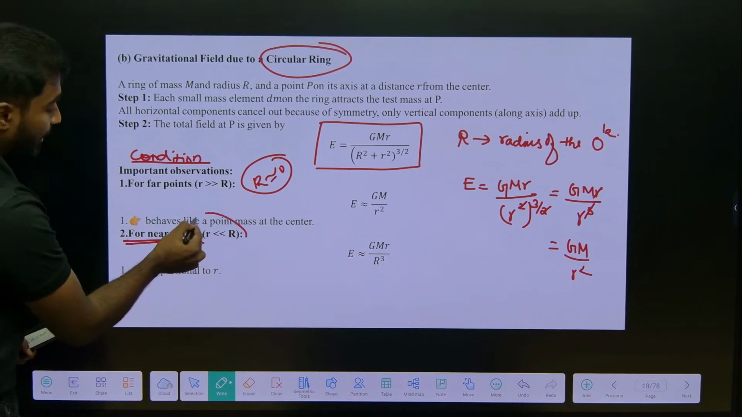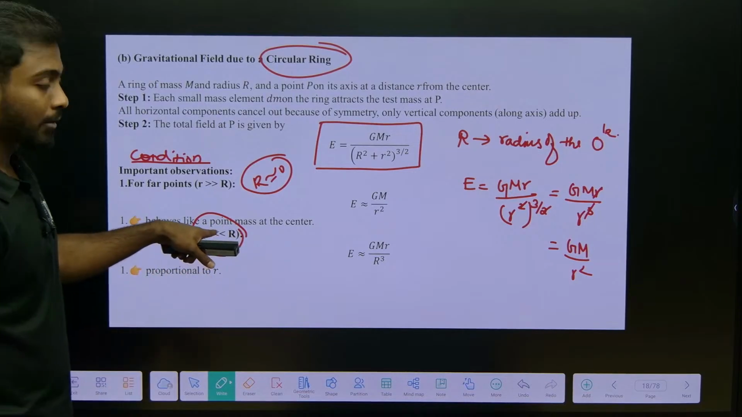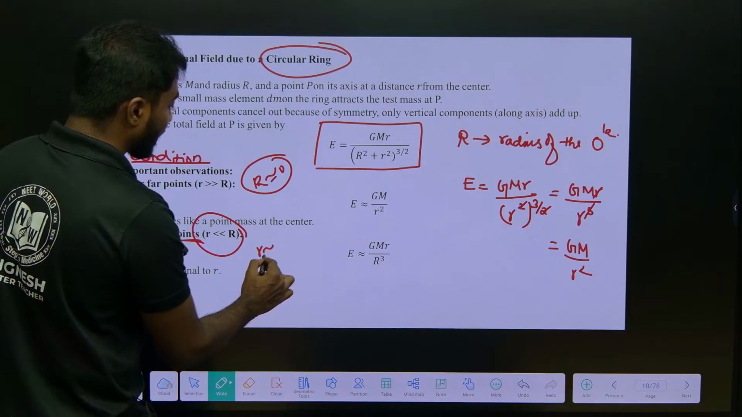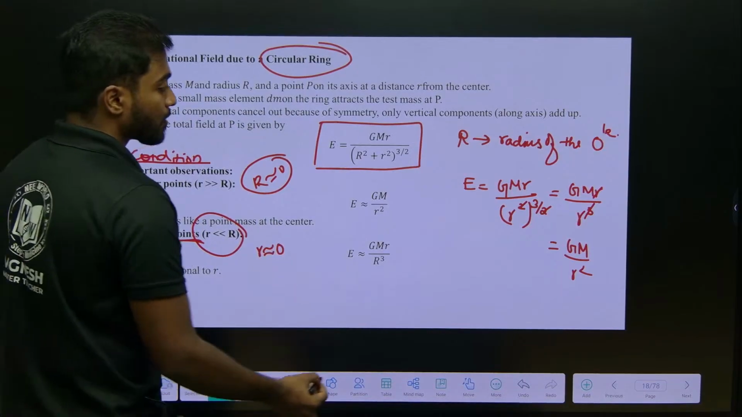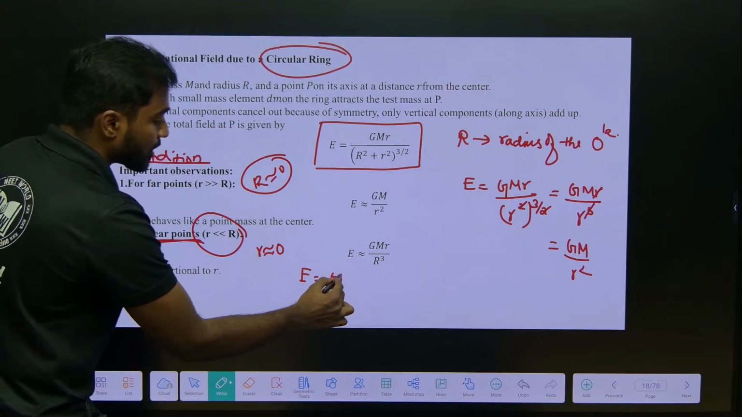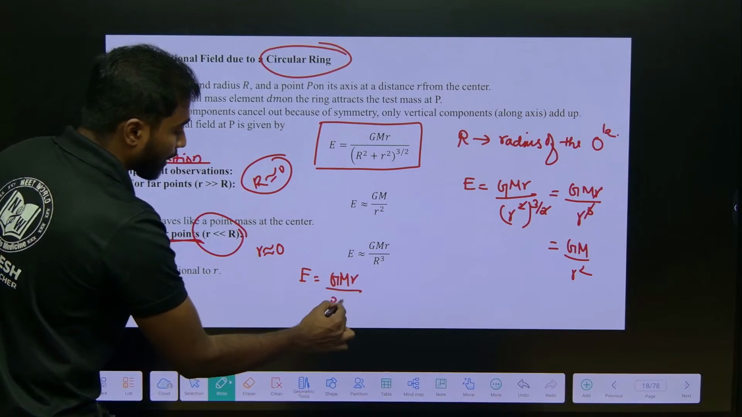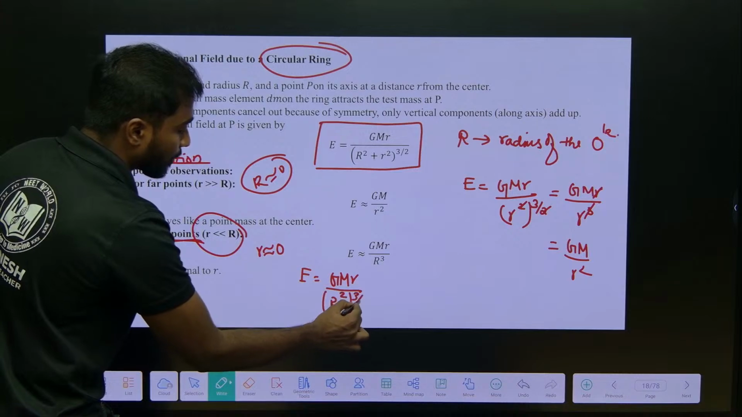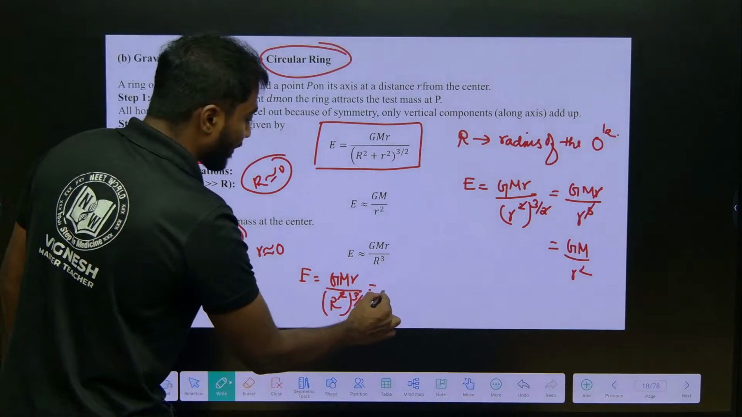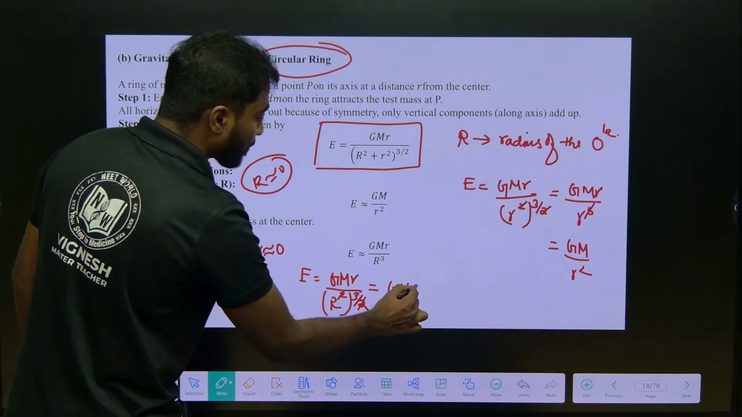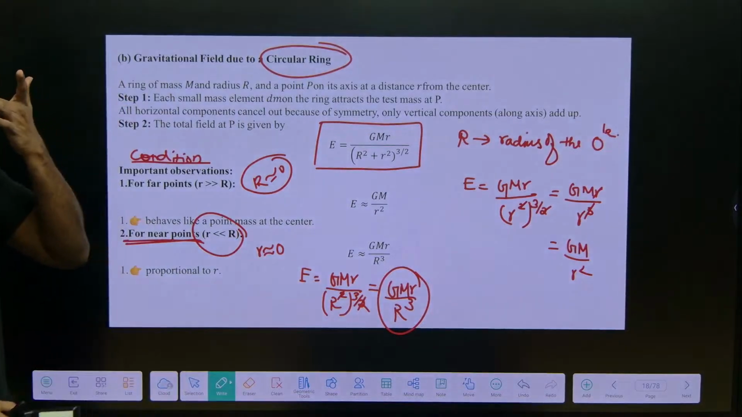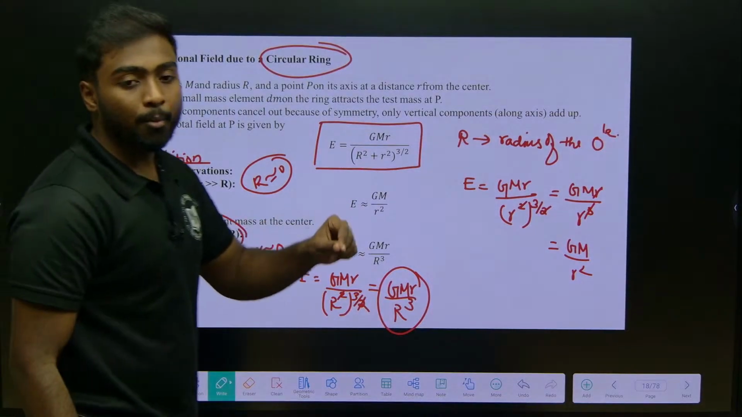So, capital R will be greater than the small r, right. What happens in this case? Small r is approximately equal to 0. So, again what we can assume here, E will be equal to Gm r by (R square + r square) power 3 by 2. So, this 2 and 2 will get cancelled off, the value will be Gm small r by capital R cube, right. So, these are the two conditions when we talk about circular ring.